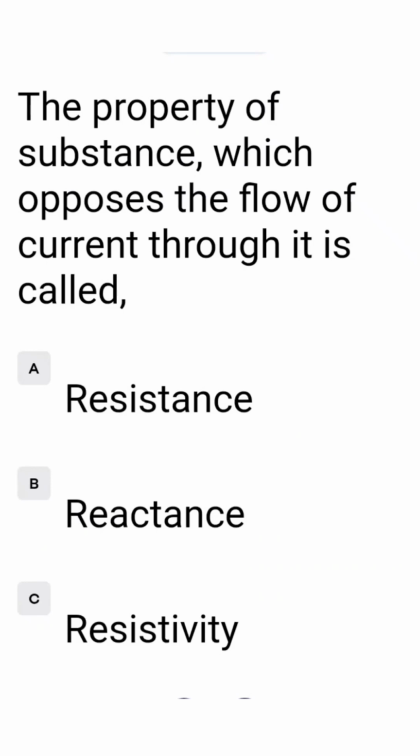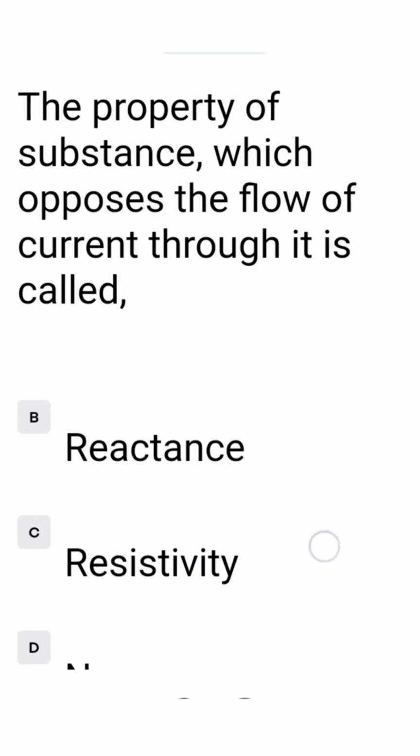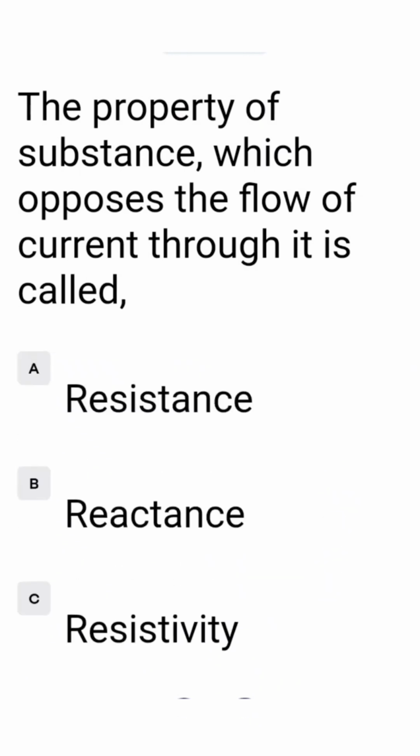The property of a substance which opposes the flow of current through it is called option A resistance, B reactance, C resistivity, D none. The correct answer is option A, where it is written resistance. So we tick option A.